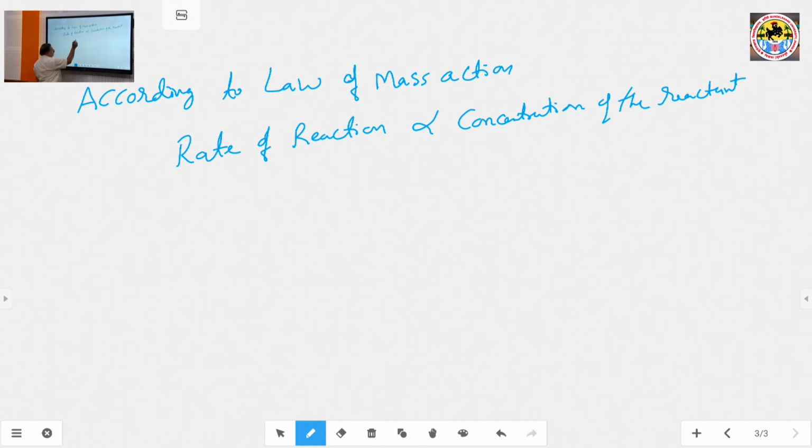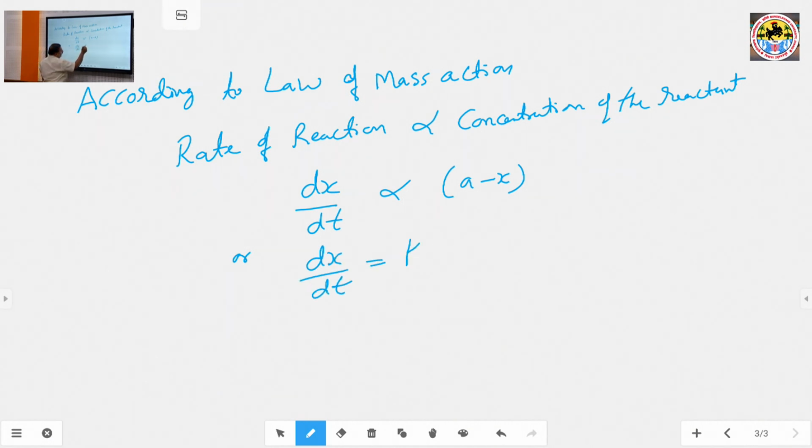The rate of reaction, represented by dx upon dt, is directly proportional to the concentration of the reactant, a minus x. Okay, or rate of reaction is equal to K times (a minus x), where K is the rate constant.